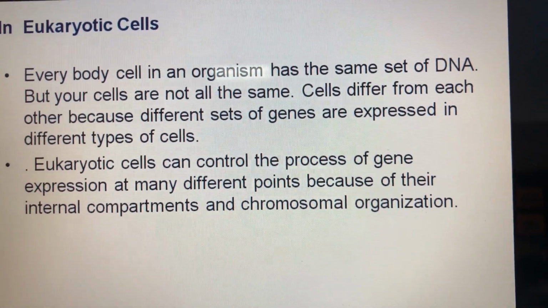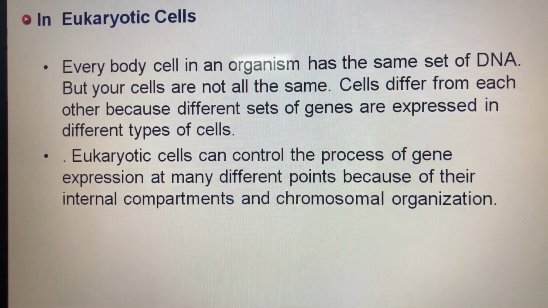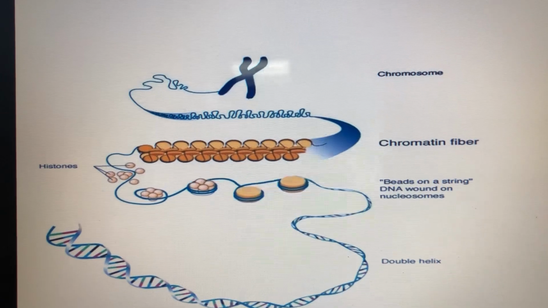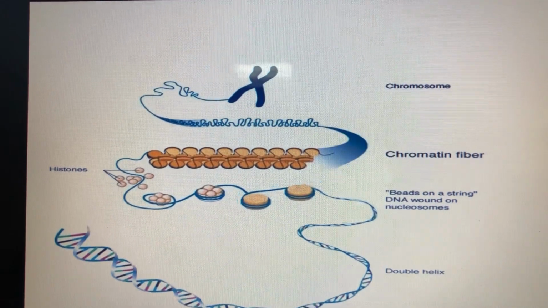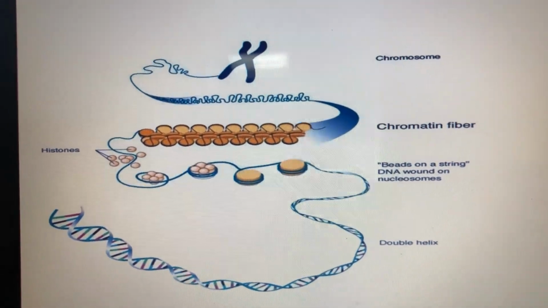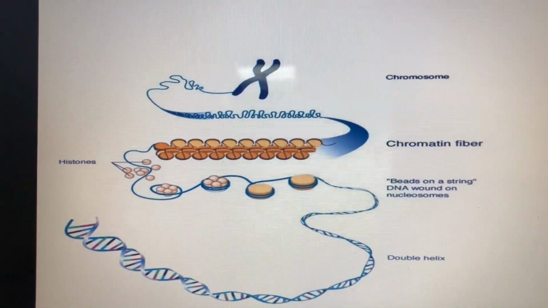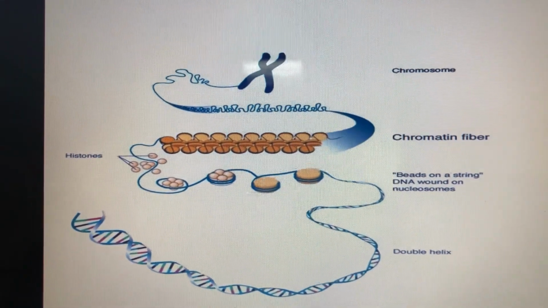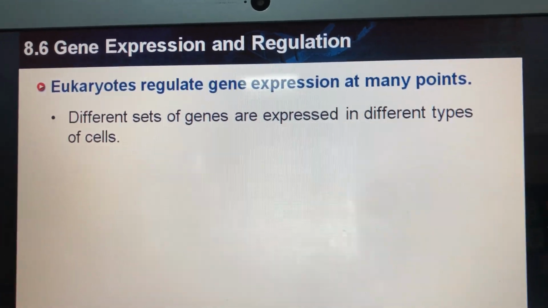Now, eukaryotic cells can control the process of gene expression at many different points because of their internal compartments and chromosomal organization. As you see here, we have a chromosome, and if you look at the chromatin fiber, it's made of DNA that is wrapped around the histones. Some parts of this DNA are very condensed and some are loose. So not all the genes could be expressed in all the DNA strands. Now, eukaryotic cells regulate gene expression at many points, okay?